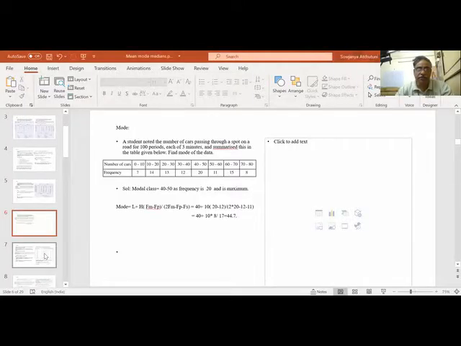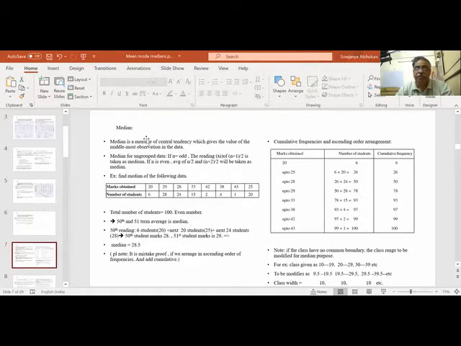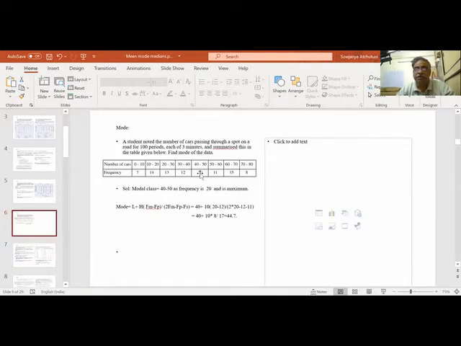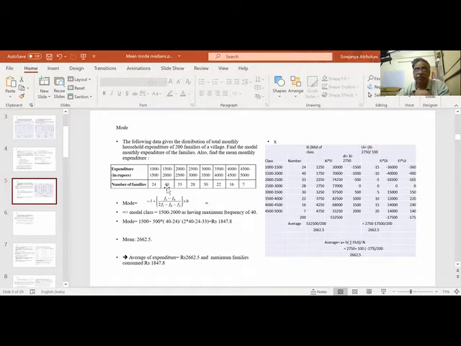Now, slightly complicated is the median. Out of these three, median is slightly complicated, but let us understand it. What does the median give? It gives a central tendency, which is the middlemost observation in the data. See, mode is the data having the maximum frequency. If you see the mode here, the maximum frequency is 20, between 40 to 50. It is almost in the middle zone only. 30 to 40, 40 to 50 is in the slightly middle zone, slightly on the right side. But if you see here, the mode is in the second zone.